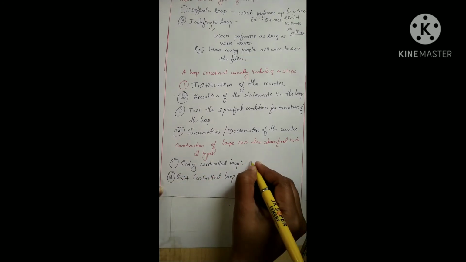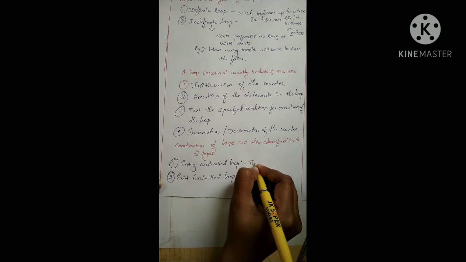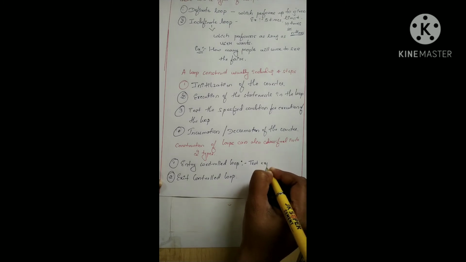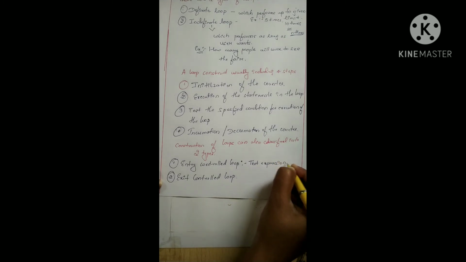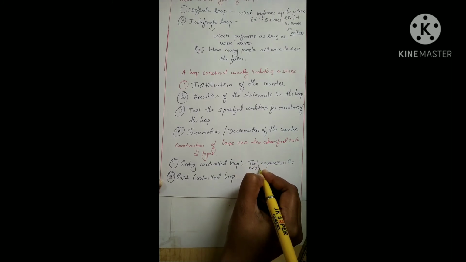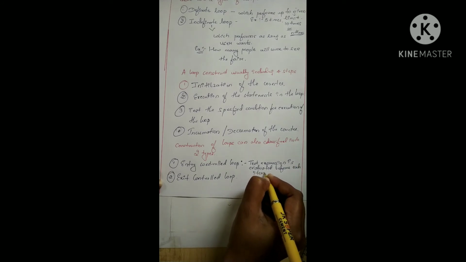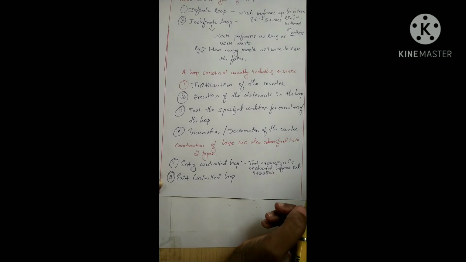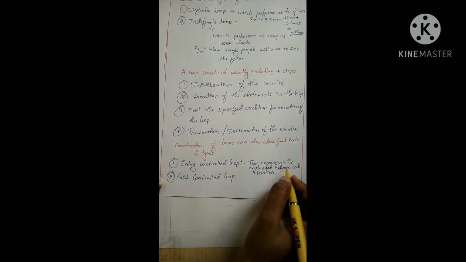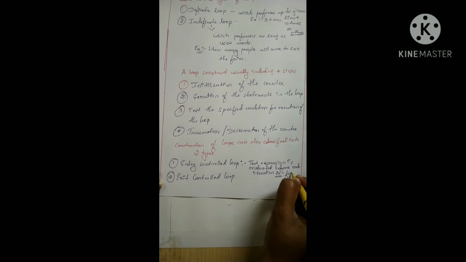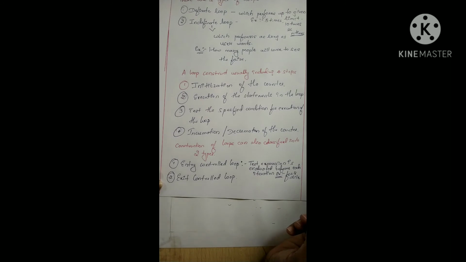An entry control loop is a loop whose test expression is evaluated before each iteration. This is nothing but an entry control loop. The example for the entry control loop is the for loop and while loop in Java.